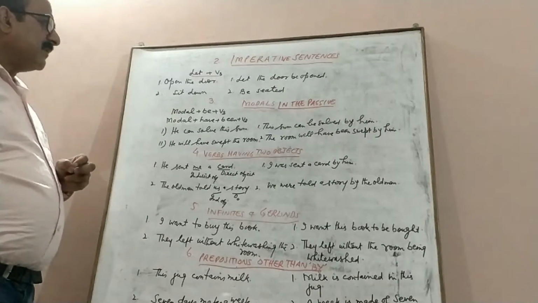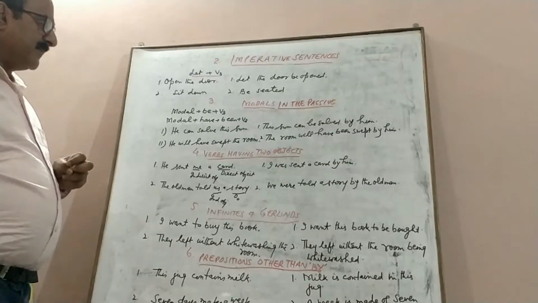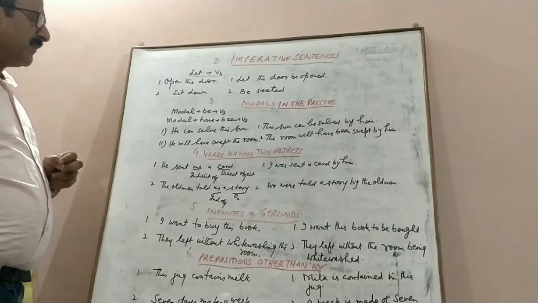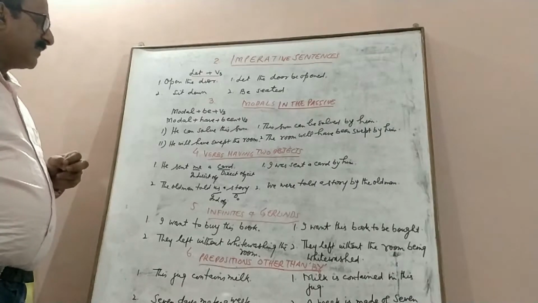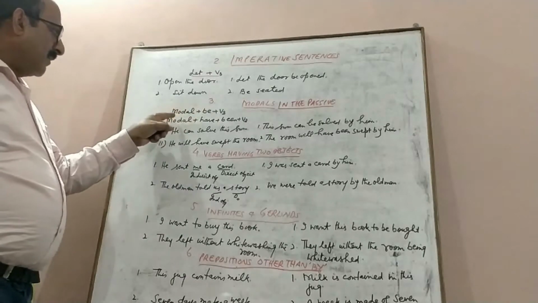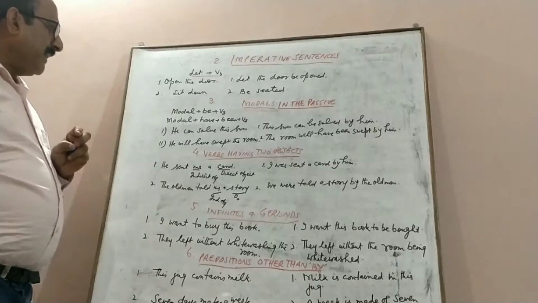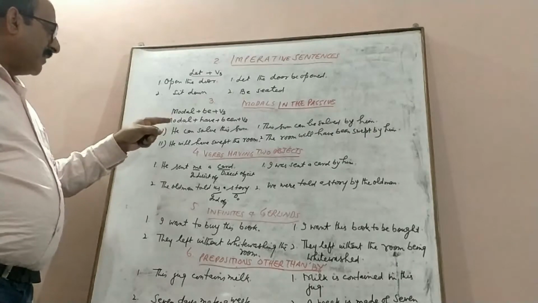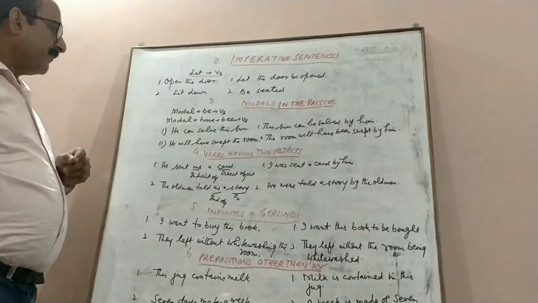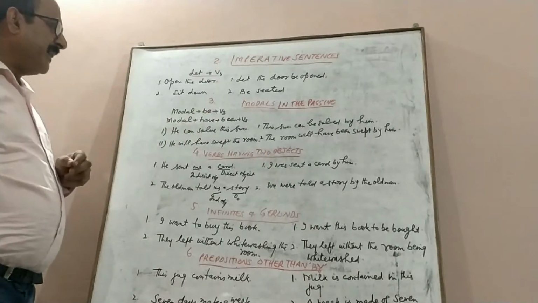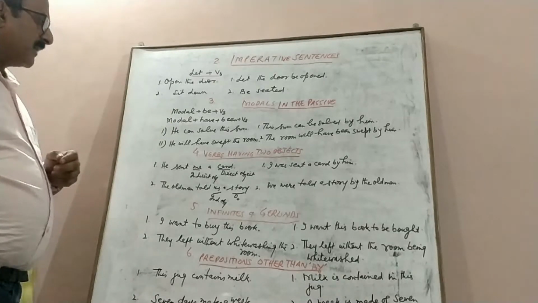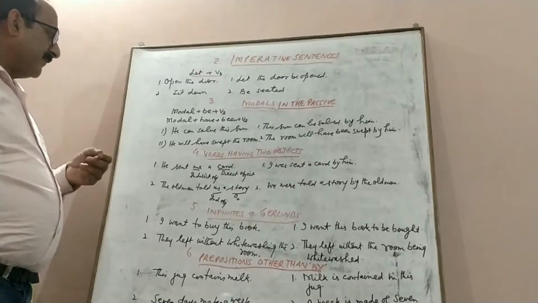The next type is modal auxiliaries in the passive. How do we transform a sentence from active voice into passive voice when there is a modal? So we have two cases. We always use be with the modal and third form of verb, but if a modal is followed by have, we use been with it, as in the case of present perfect and past perfect.